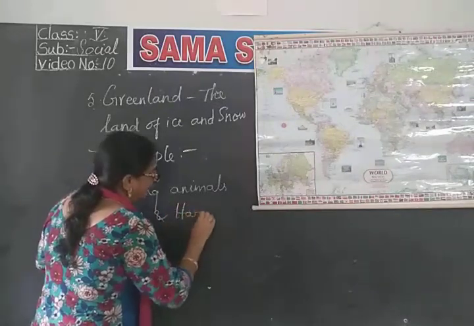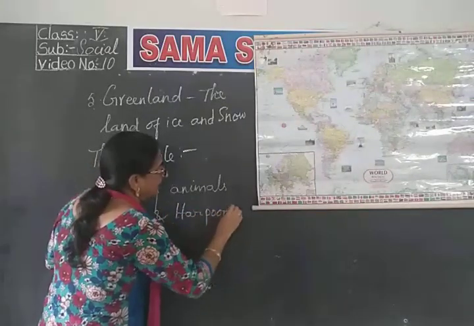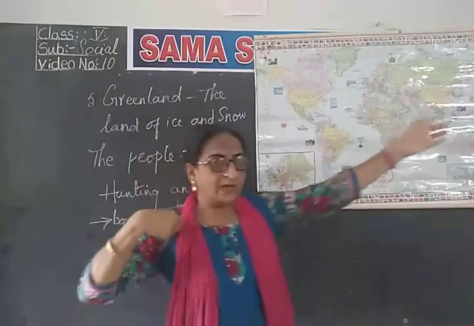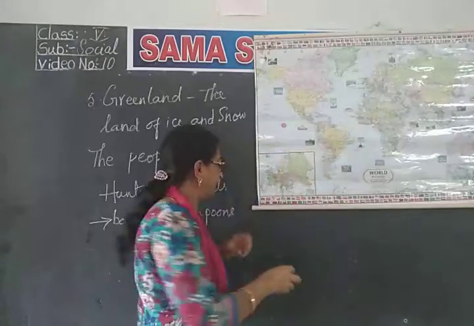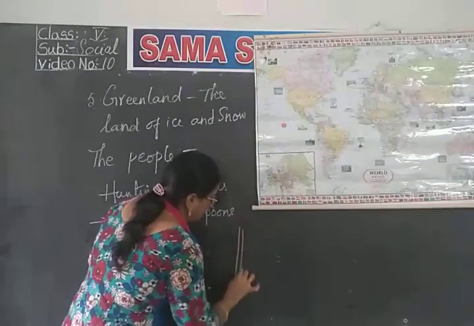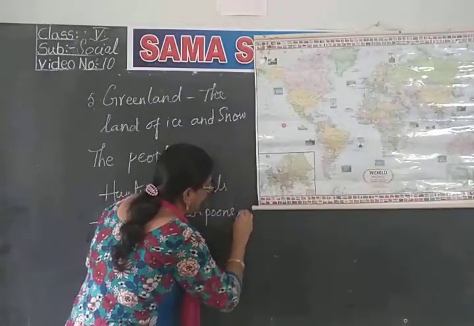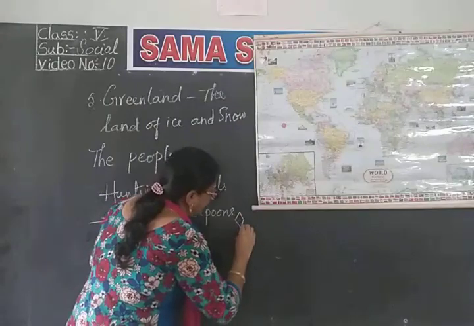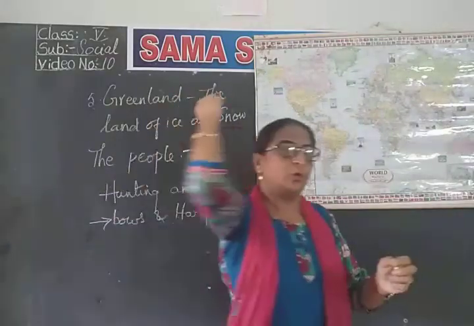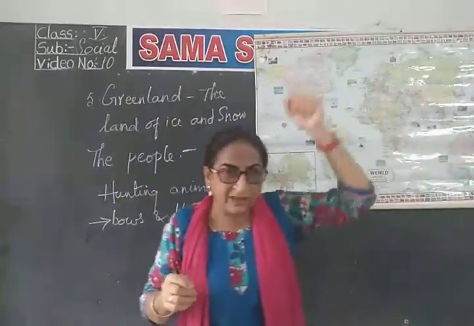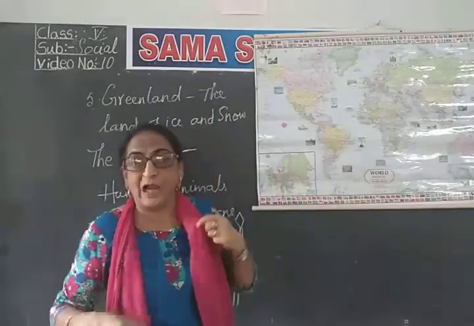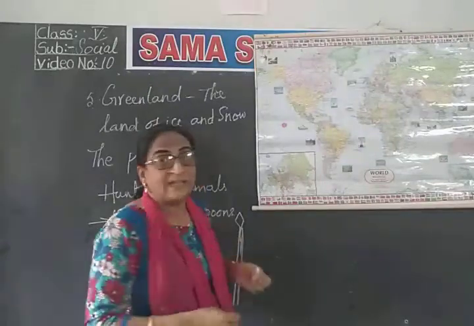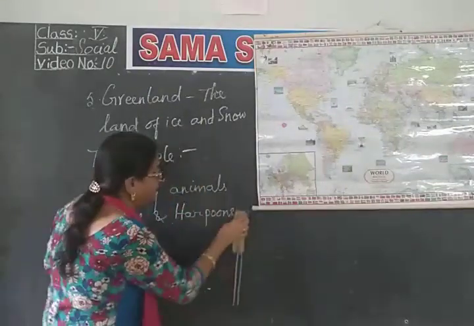Now what is this harpoon? It is a big spear-like thing. They have to hold it in their hands and the end will be very sharp. If they hold it and throw it like that and aim at the animal, it will go and strike the animal, isn't it? So in that way they use it to do hunting. So they were using bows and harpoons to hunt animals.